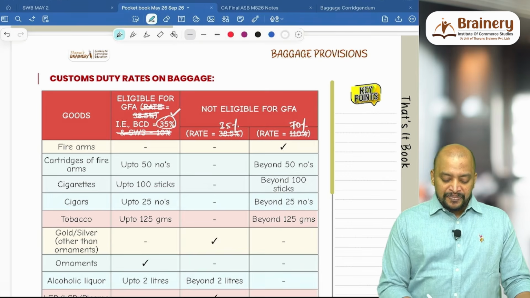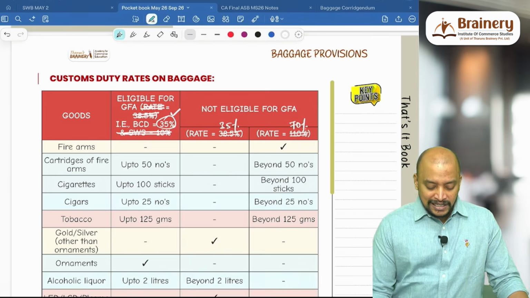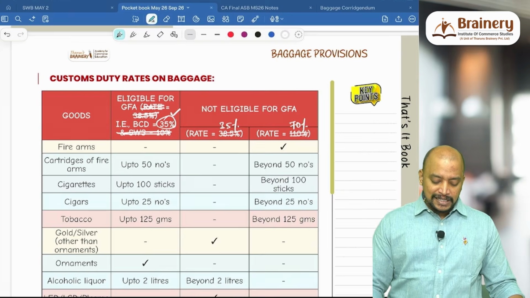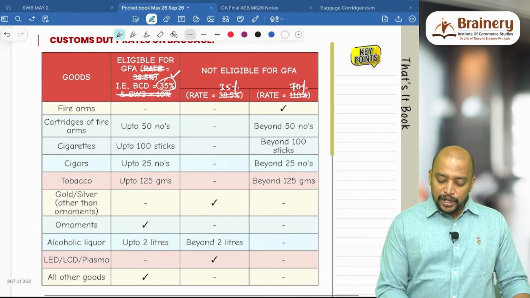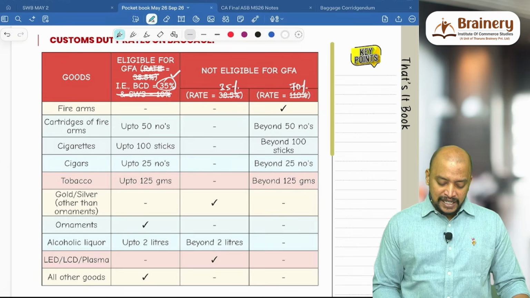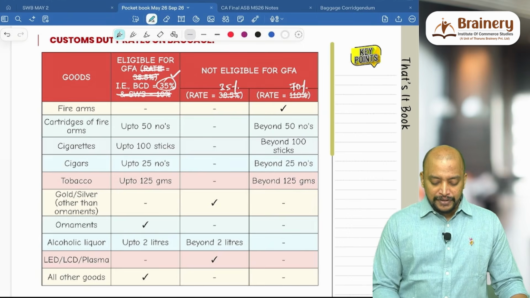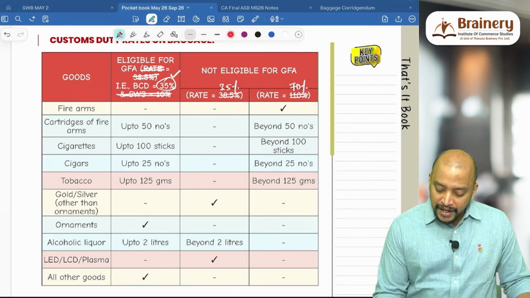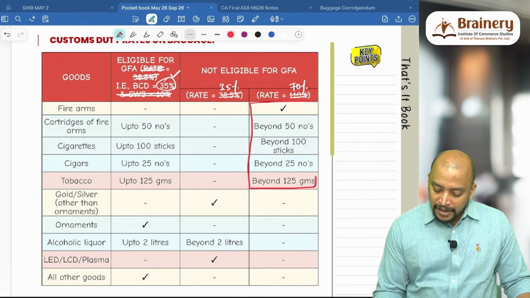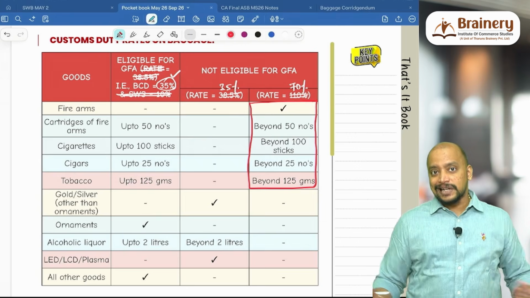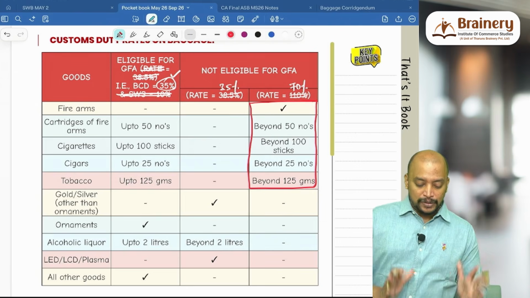In case of firearms, cartridges of firearms beyond 50, cigarettes beyond 100 sticks, cigars beyond 25, and tobacco beyond 125 grams, we need to take 70%. Only for these goods is 70% applicable, and for other goods 70% is not applicable. In all other cases, the rate will be 35% only.